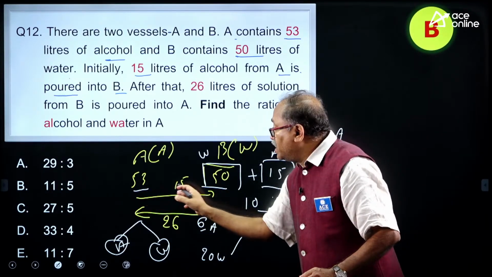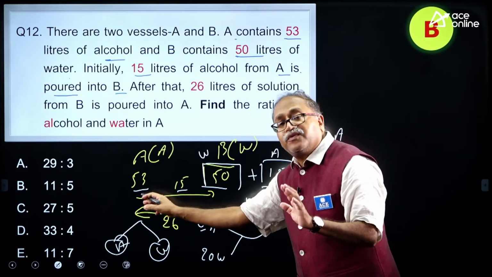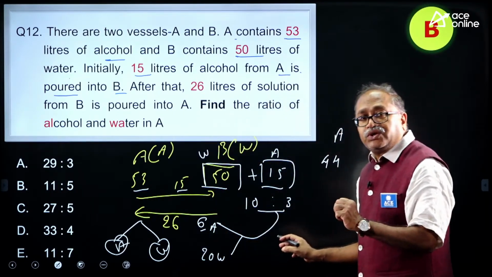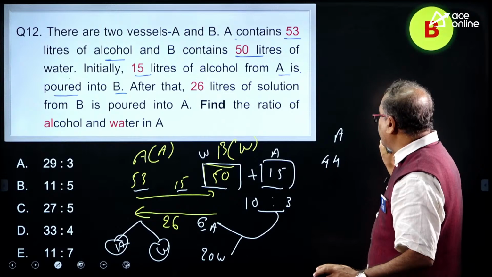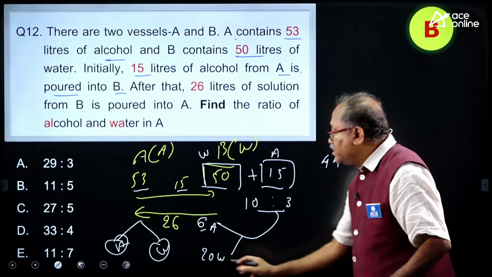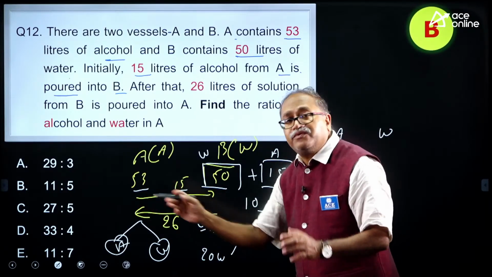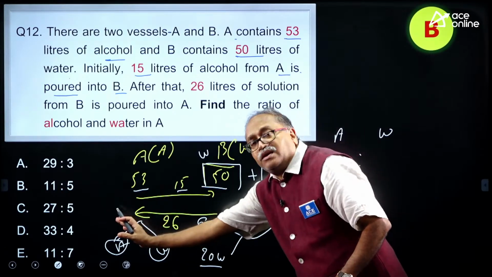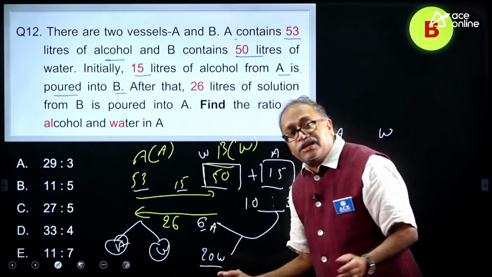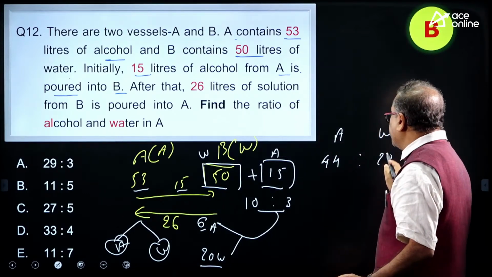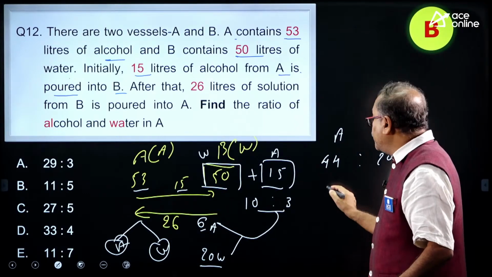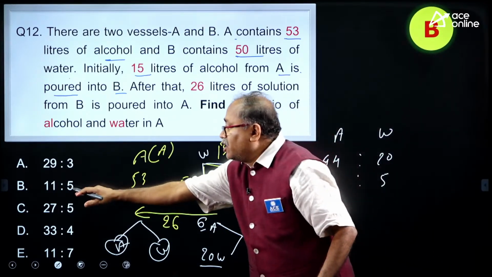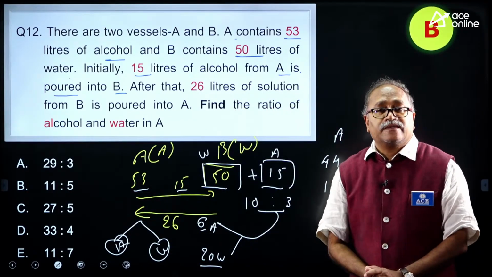Because from the alcohol I have taken out, 38 liter of alcohol is left. Now, 6 liter more comes. So that is 38 plus 6, which is 44 alcohol. And how much water here? Previously there was no water. Now how much water comes here? 20 liter water comes here through this 26 liter of solution. So this is 20. When I take it up with 4, this gets cancelled, and 11:5 should be the ratio. Option B, my dear friends.